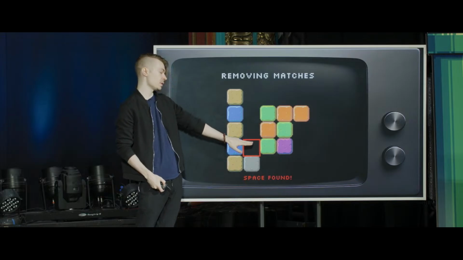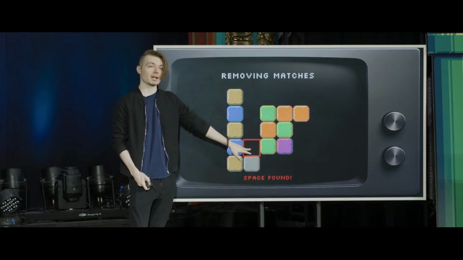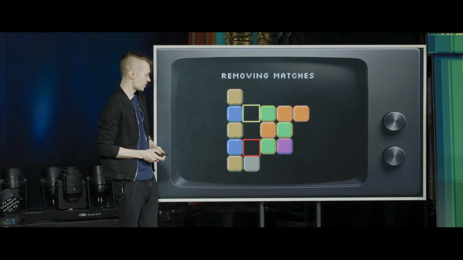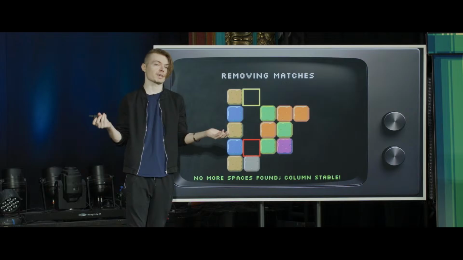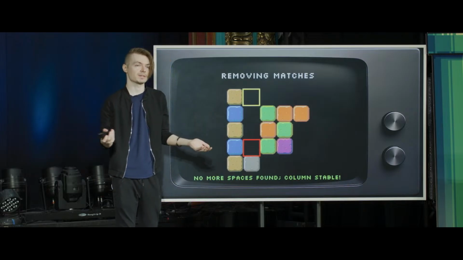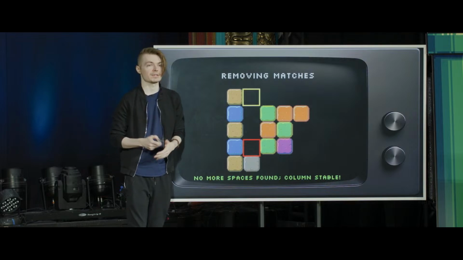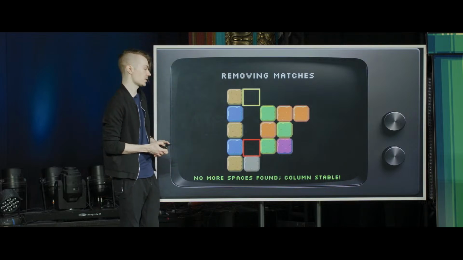We find a space immediately, and we do the same logic. I found a space, I need to find a tile to replace it. So it goes up, up again, up again, but it reaches the top and there are no tiles. So we don't need to put any bricks down to the bottom where we found that first space. We can just end this iteration of the loop and go on to the next column.